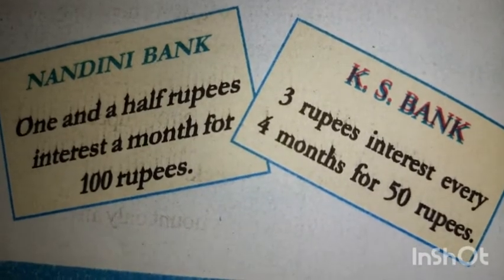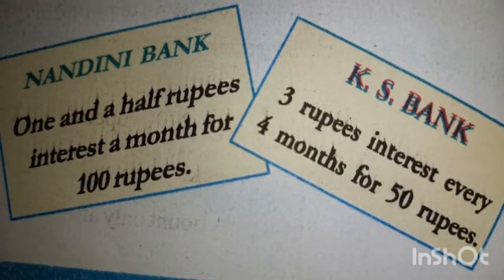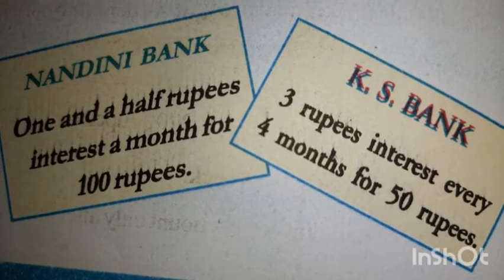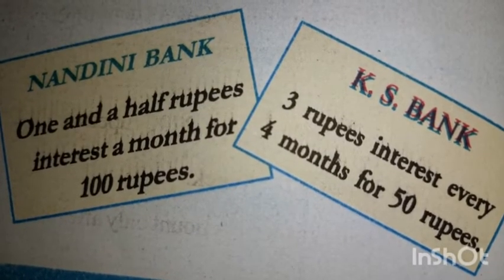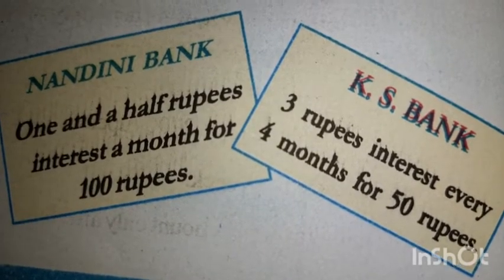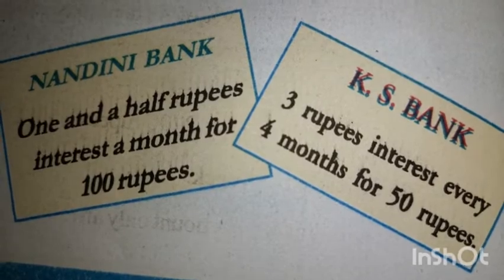Nandini Bank and KS Bank, both the banks have different rate of interest. 1.5 rupees interest a month for 100 rupees. That is Nandini Bank. Then KS Bank will give 3 rupees interest every 4 months for 50 rupees. Every 4 months they are giving the interest. The other bank is giving 1.5 rupees every month, interest a month for 100 rupees.